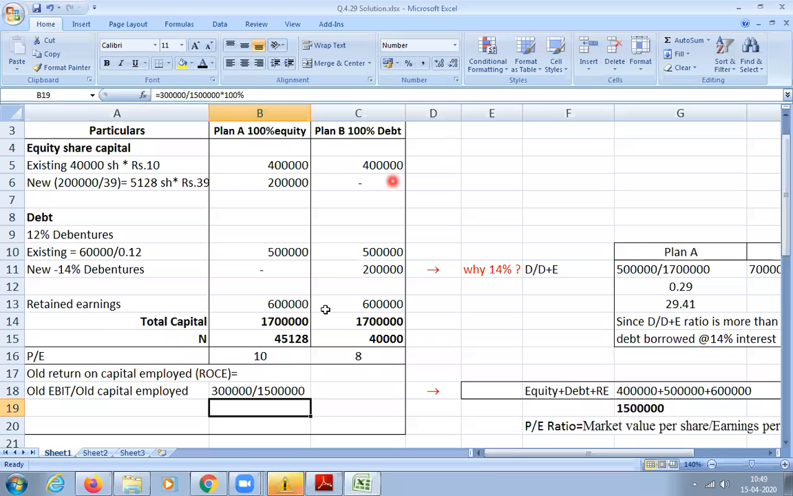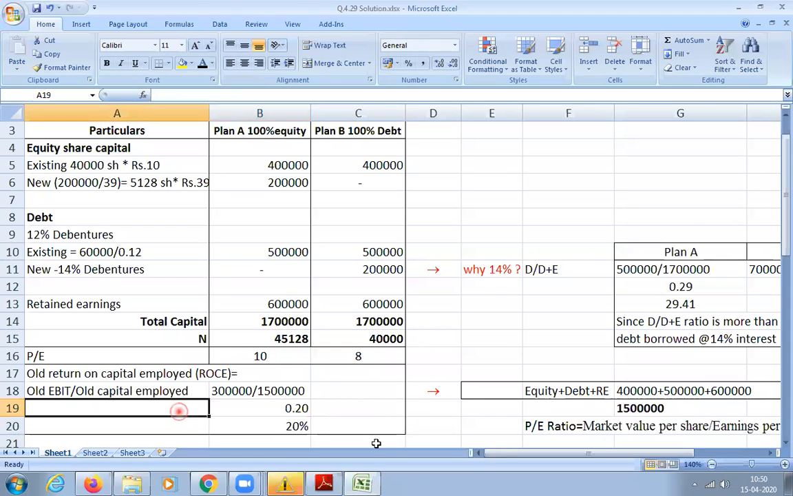Okay. So 3 lakhs is the old EBIT, divided by the old capital employed. You already calculated the old capital employed now: it is 15 lakhs. So write the 15 lakhs, divide, and multiply by 100. Calculate. 20%. Yes, 0.2 you'll get, multiply by 100.